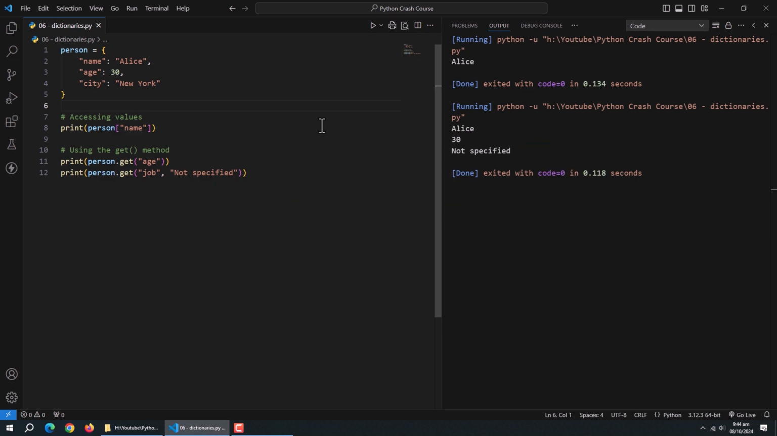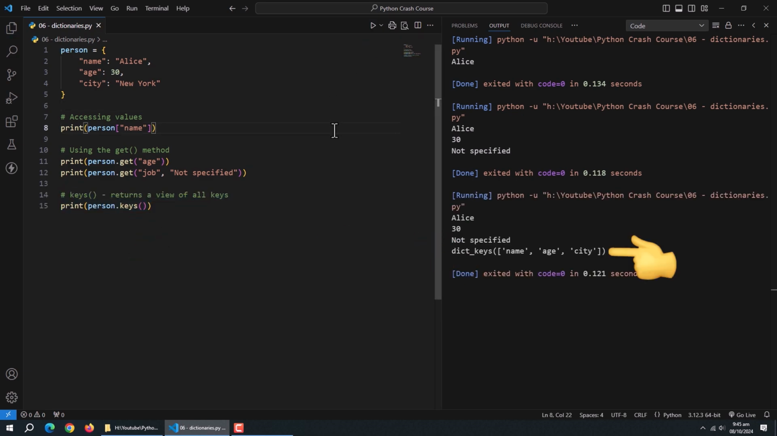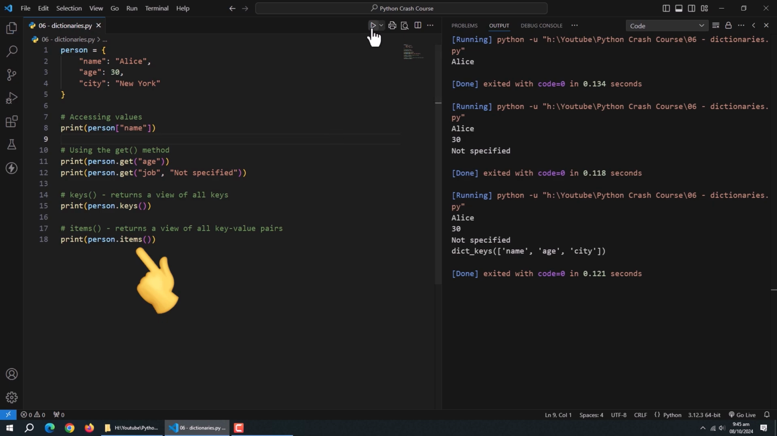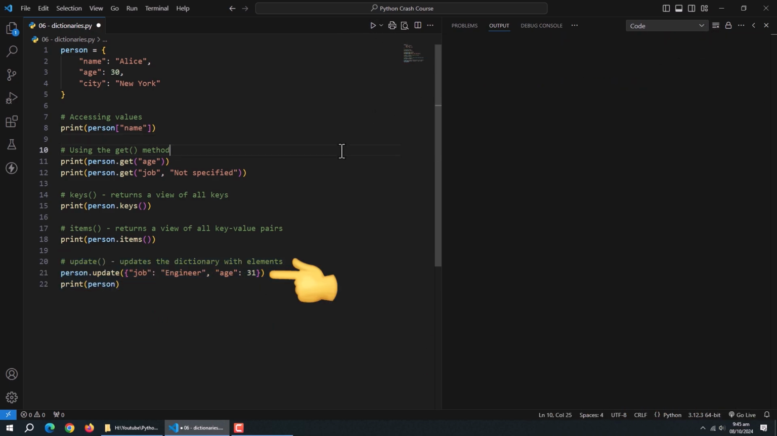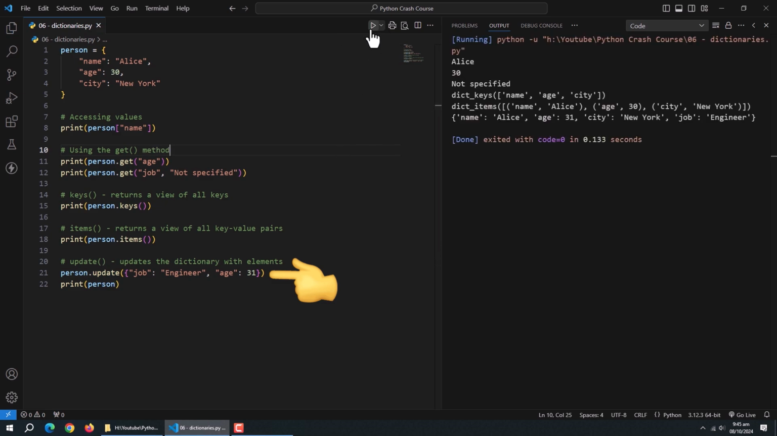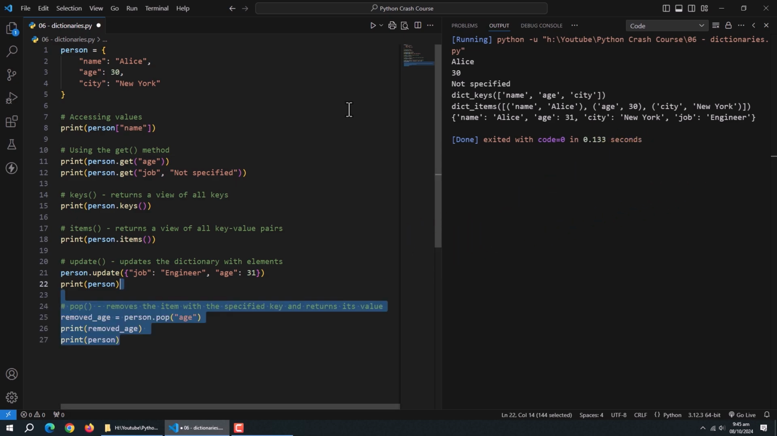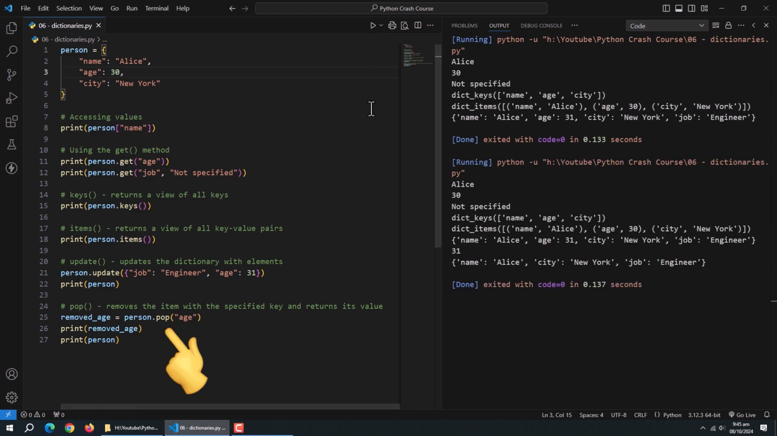Now let's talk about dictionary methods. First comes the keys method. It returns the view of all the keys of a dictionary. Next comes the items method. It returns all keys and values in key-value pairs. Next comes the update method. It updates the dictionary with elements from another dictionary or an iterable of key-value pairs. Like here, it added the new job key-value pair and updated the age. Next comes the pop method. It removes the item with the specified key and returns its value.